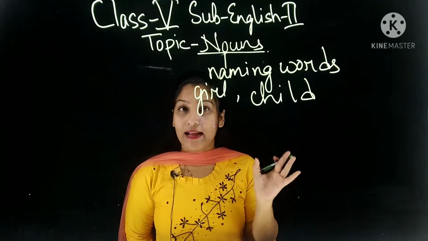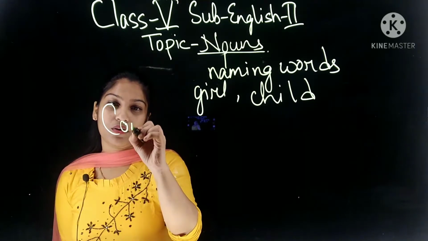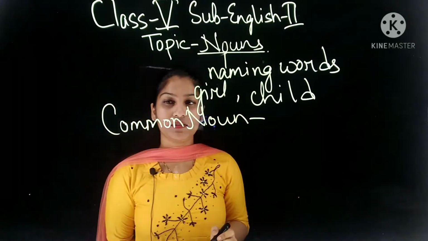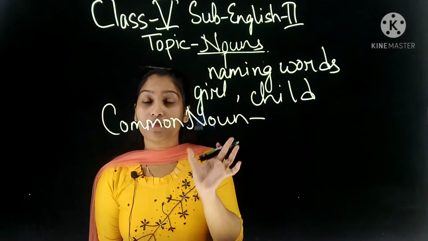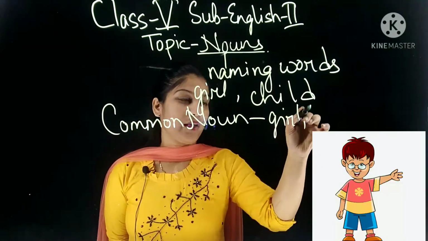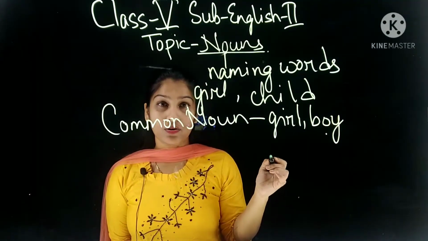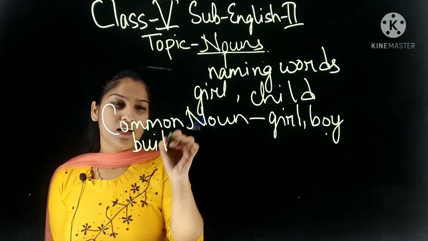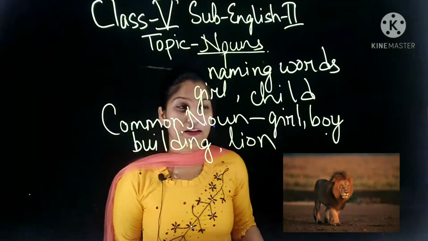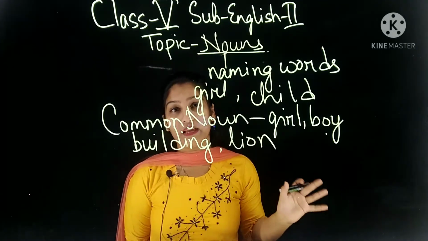Now we will learn about the kinds of nouns. Okay. Kinds of nouns. Earlier also you have got about what? Common noun. You have got or not? Common noun. So what do you understand by common noun? It is the common name of a person, place, animal or thing. Like if we say here girl, boy, these are common names. It can be name of any girl, any boy. Yes. So if I write here buildings also, these are what? Any building. Lion, these are what? Any lion. There are many lions. So in this way we know that common nouns are the common name of a person, place, animal or thing.